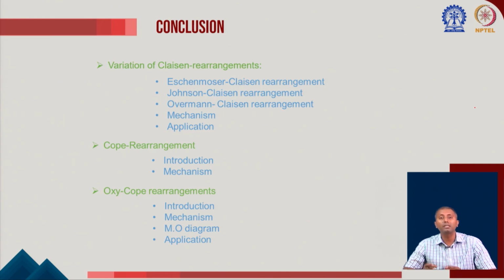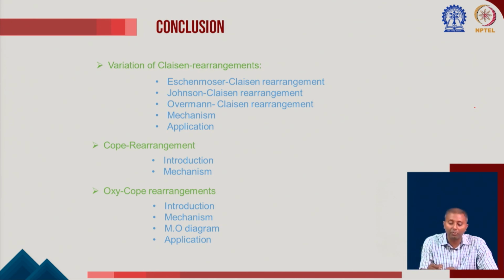By using Johnson-Claisen rearrangement, in today's class we found the synthesis of the corresponding esters. Previously, using the Ireland-Claisen rearrangement, we saw the synthesis of gamma-delta unsaturated carboxylic acids. Then using the Eschenmoser-Claisen rearrangement, we make the corresponding gamma-delta unsaturated amides, and I have shown you several examples of this type of rearrangement.